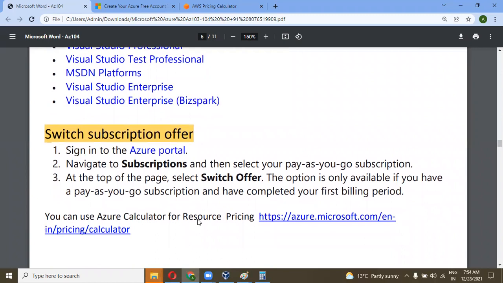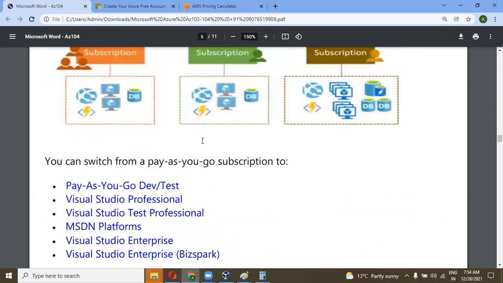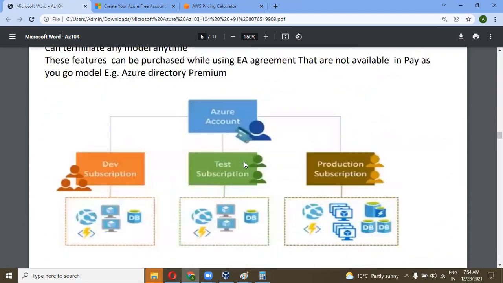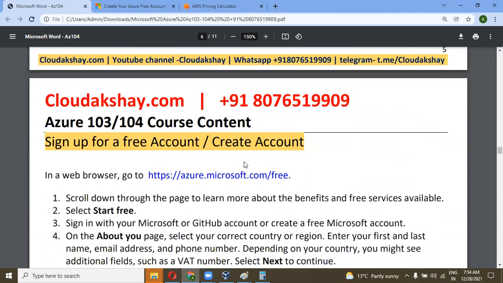And for the price calculator, once you sign up for the first time, you will be on the free trial subscription. You need to enter your credit card or debit card details here so it is activated for you. It will deduct 2 or 3 rupees from your account, and after that it is refunded. So these are the subscription types.